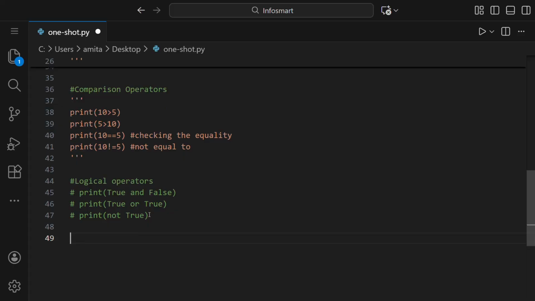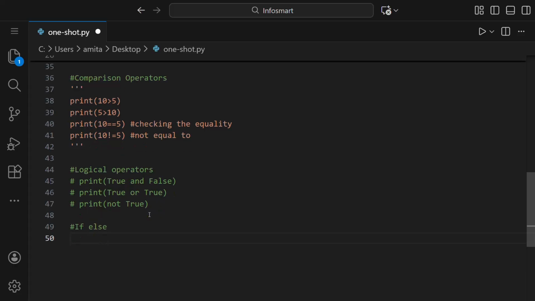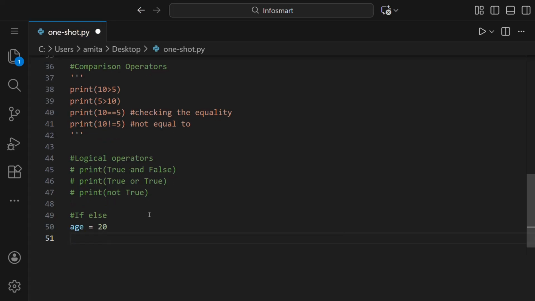Next, let us see the if-else statements. Let us see the very first example. Let us take age as 20, and we need to see if the age is greater than 18, then it should print that you are an adult.